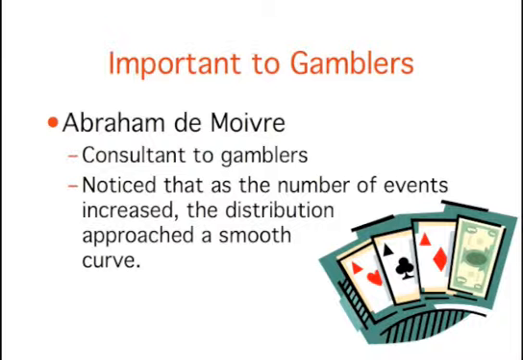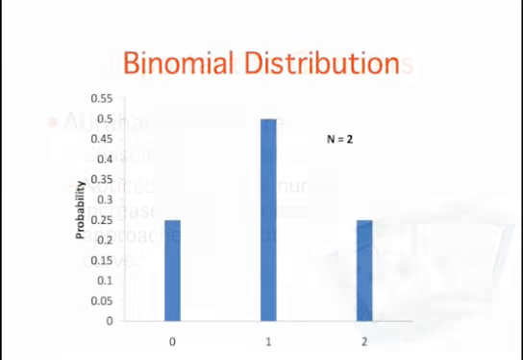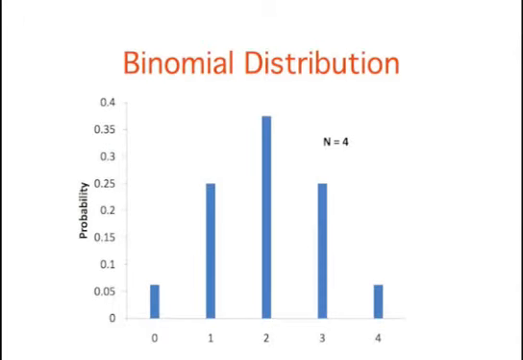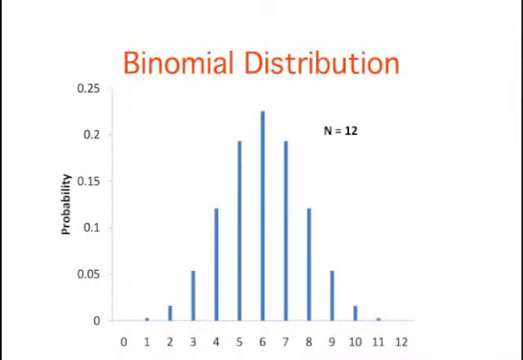De Moivre noted that when the number of events, or coin flips, increased, the shape of the binomial distribution approached a very smooth curve. Here is the binomial distribution for 2 events, for 4 events, and for 12 events. Notice how the distribution begins to form a smooth curve as the number of events increases.